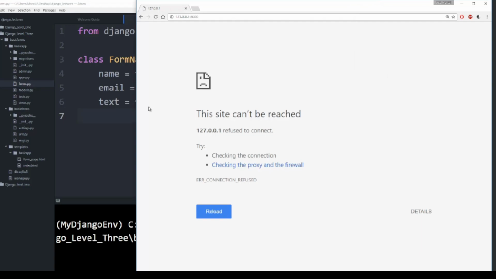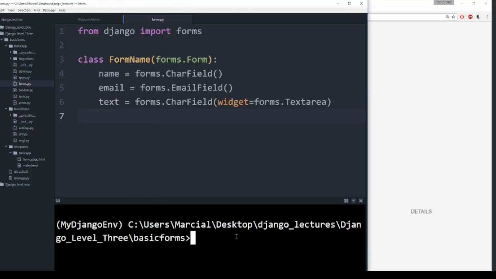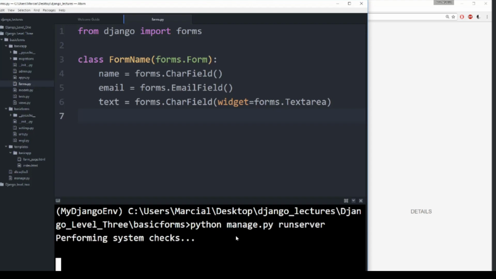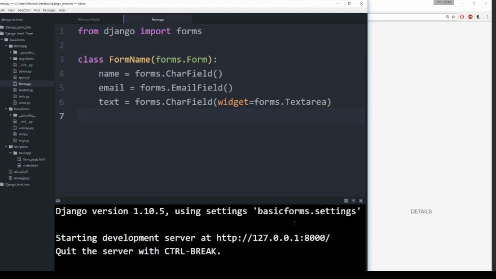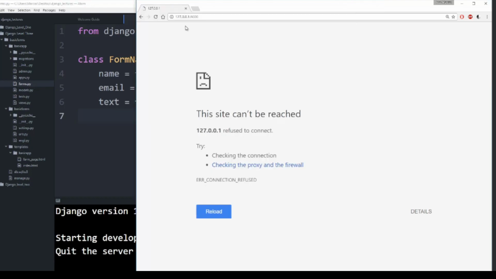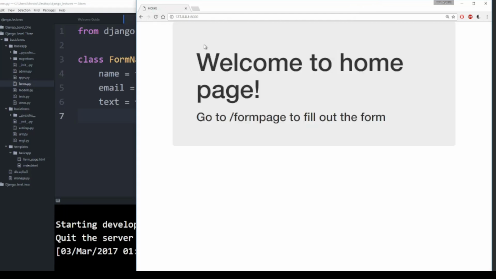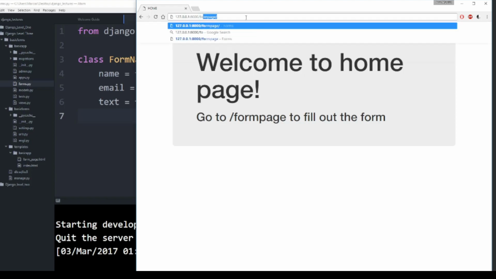Right now I am actually not running the server. So let's run this server again: python manage.py runserver, and when I hit enter I can see the server started. Let's refresh this page and it says welcome to the home page from last time, and let's type in slash home page.